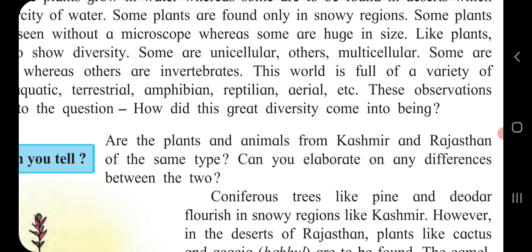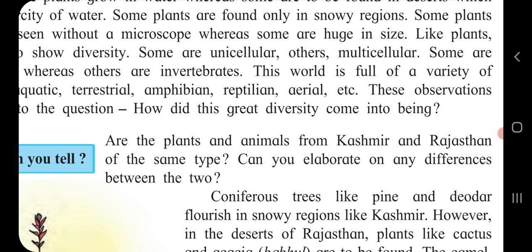Next one is terrestrial. Children, terrestrial means we all, all human beings, are staying on the land. The animals that live on the land are called terrestrial animals. Third one is amphibian.